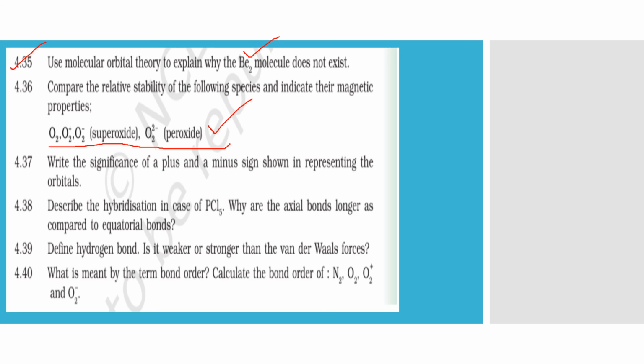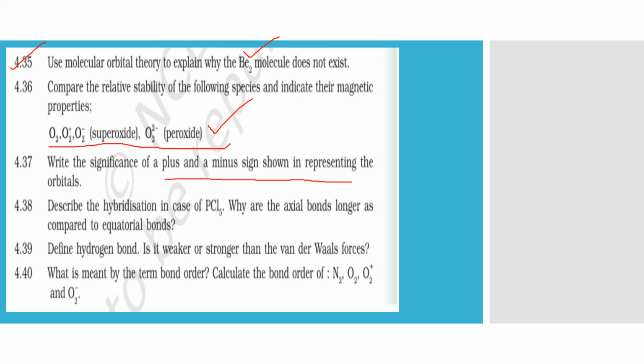Write the significance of a plus and minus sign shown in the representation of orbitals. These simple questions from the exercise are quite interesting and they check whether you have done the chapter thoroughly or not. When I was explaining, I told you these plus and minus signs are not charges, they have directional value. So they are telling you the orientation of the orbital.